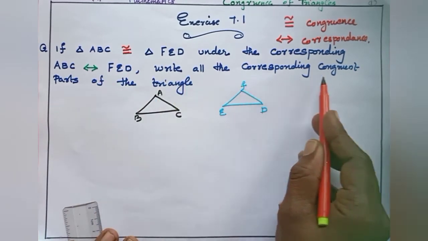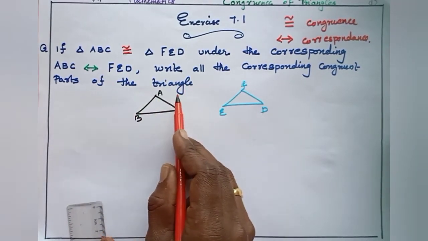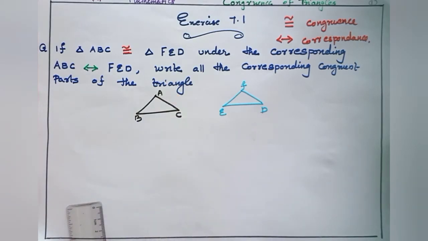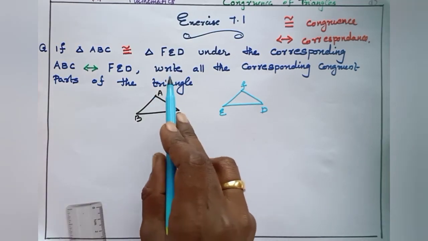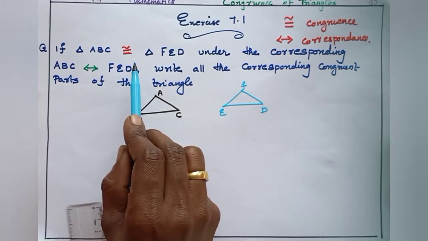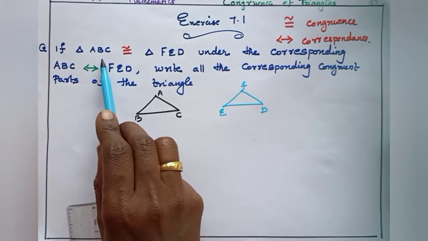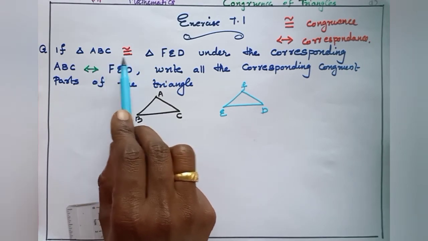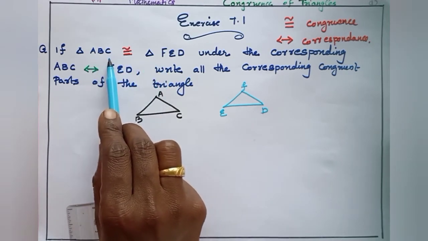Write all the corresponding congruent parts of triangle ABC and triangle FED. Listen to the order of the letters in the name.